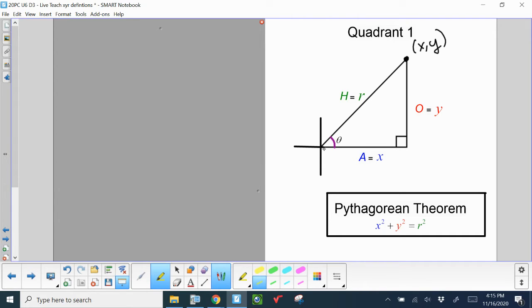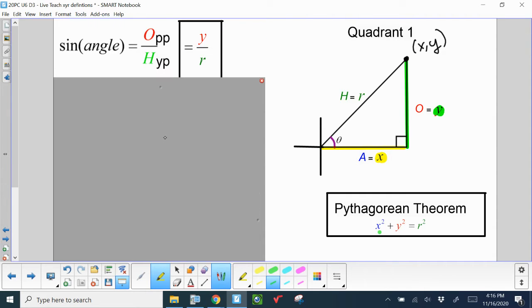To get to that coordinate point, you would walk along this distance, which is the adjacent in this case, and then you would go up the opposite. Because we're dealing with a coordinate grid, really what I want you to start thinking about is adjacent is the x value and the opposite is the y value. And the hypotenuse is something called r, which I'll talk about in a little bit. But that transforms my Pythagorean theorem into x squared plus y squared equals r squared. And this might provide a lot more meaning because we're dealing with a coordinate grid and it's easier for us to understand x and y.